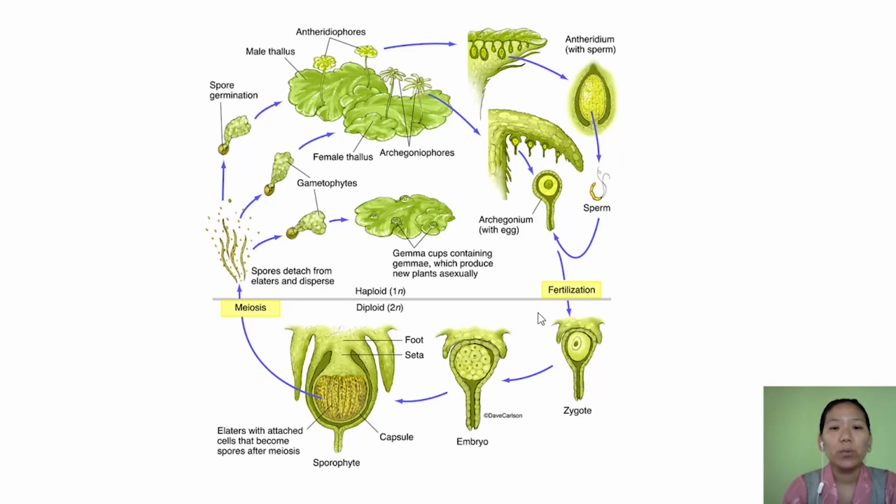Okay, so liverwort undergoes reproduction through sexual means as well as asexual means, that is by fragmentation. If you cut a part of it, each will grow into an individual plant, or by a specialized structure called gemma. We have also shown it here. On the body there are gemma cups, and gemma cups contain gemma. Gemma are nothing but buds, and when they detach from the plant body, they grow into a new individual plant.